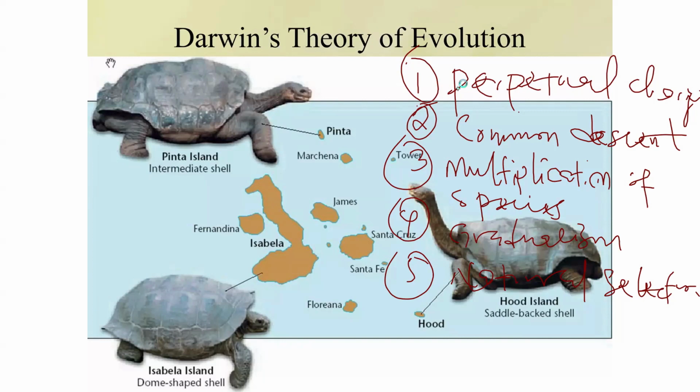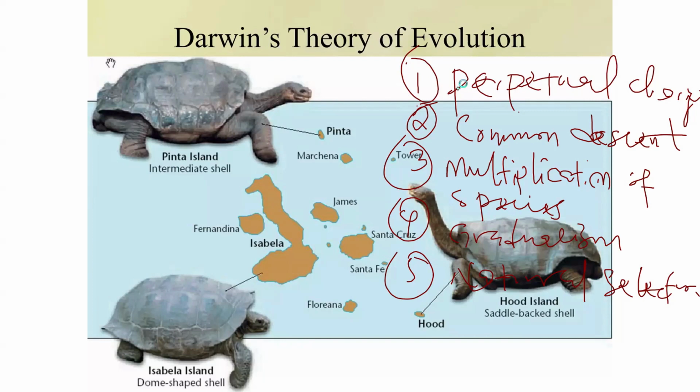And then the next one is gradualism. Gradualism states that the large differences in anatomical traits that characterize diverse species of organisms arise through the accumulation of many small incremental changes over a very long period of time. For example, clearly we can see here Isabella Island, and also Pinta Island, and also Hood Island. Look at all these snails. Their shells are not the same. Look at their heads, they are also not the same.